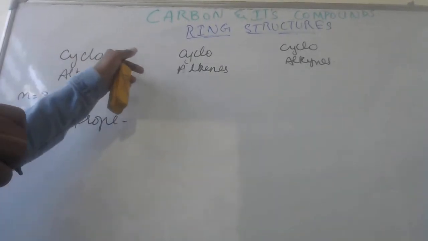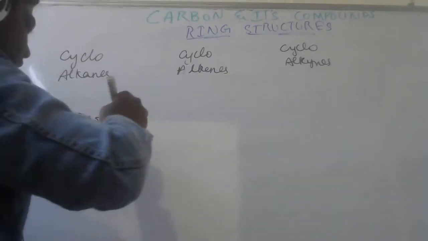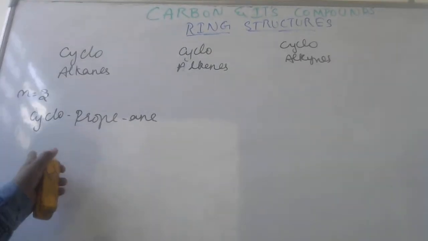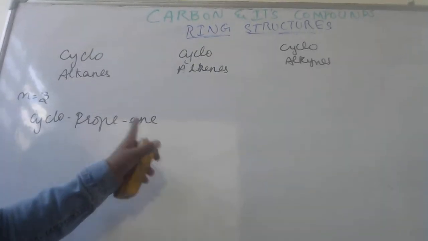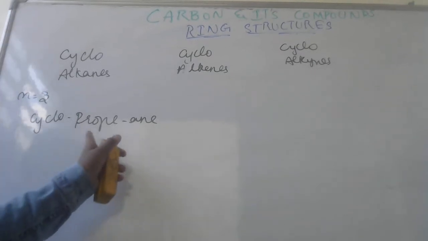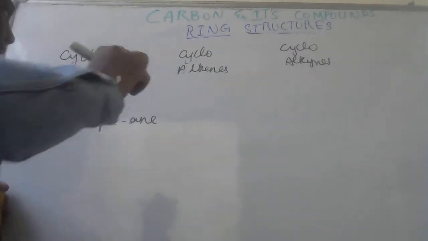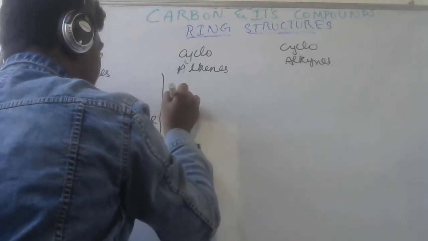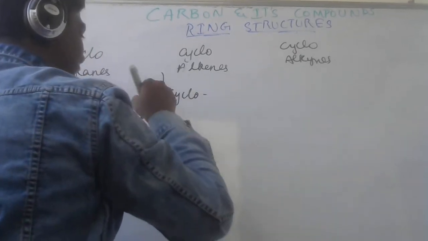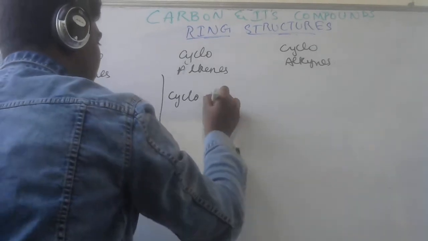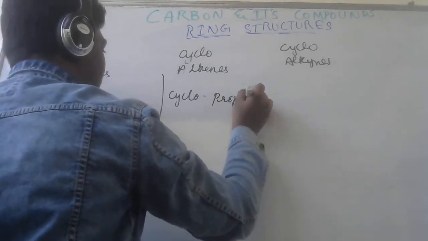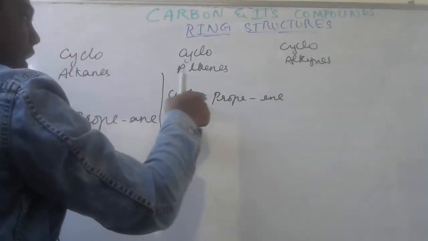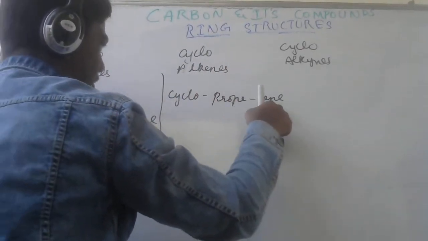If we are drawing cycloalkanes, then the suffix would be ane. The compound would be cyclopropane. And for cycloalkenes, again the prefix would be cyclo, and it is starting with n equals 3, so the word root would be prop, and the suffix is ene, so the name would be cyclopropene.